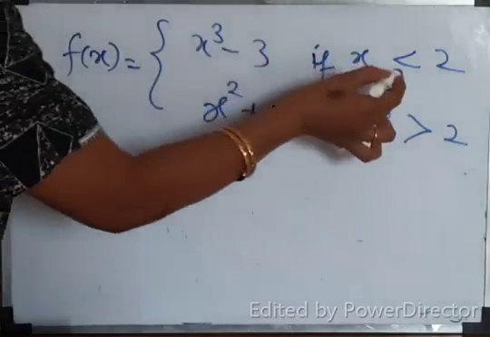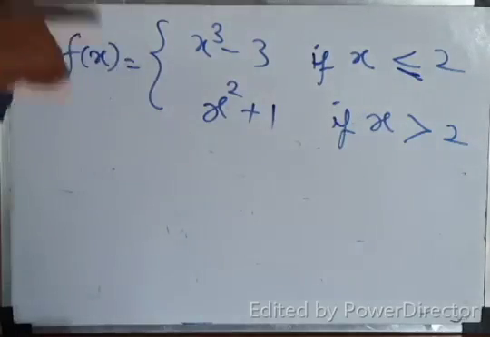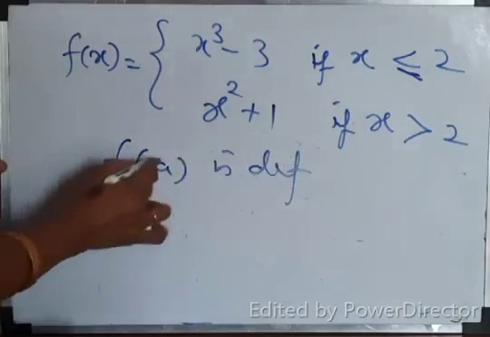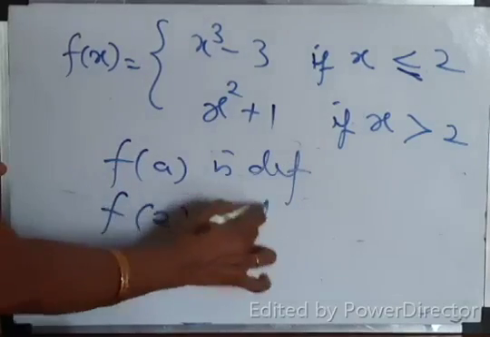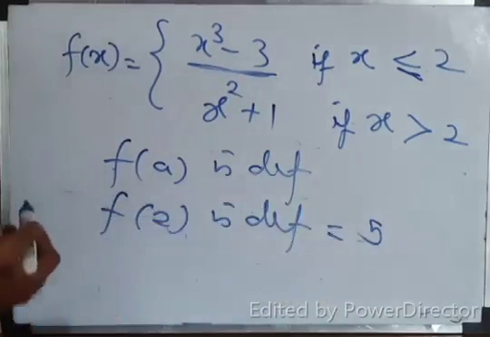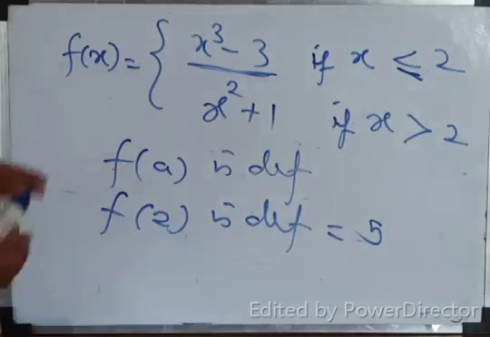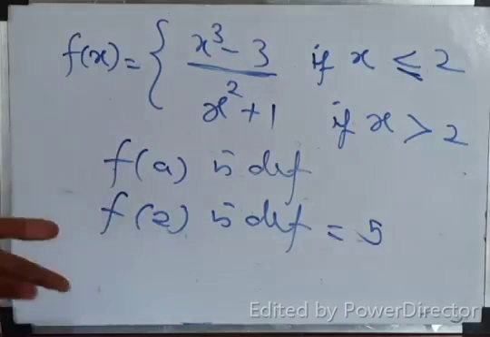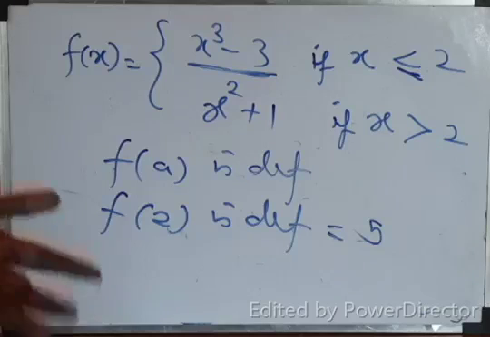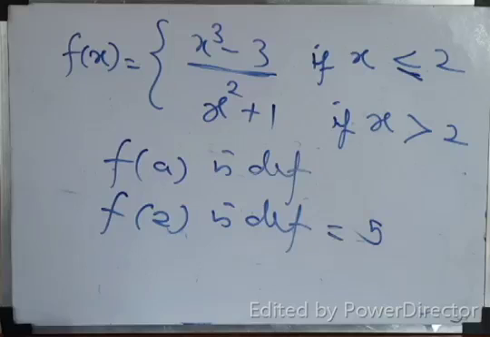But the question is at x equal to 2. That means f of 2 is defined. F of a is defined. F of 2 means you have to substitute here, which gives 5. LHL is 5, RHL is 5, f of a is 5. Therefore LHL equal to RHL equal to f of a. If all three are correct, then only you can say the function is continuous at the point x equal to 2, at the point x equal to a. Do you understand?